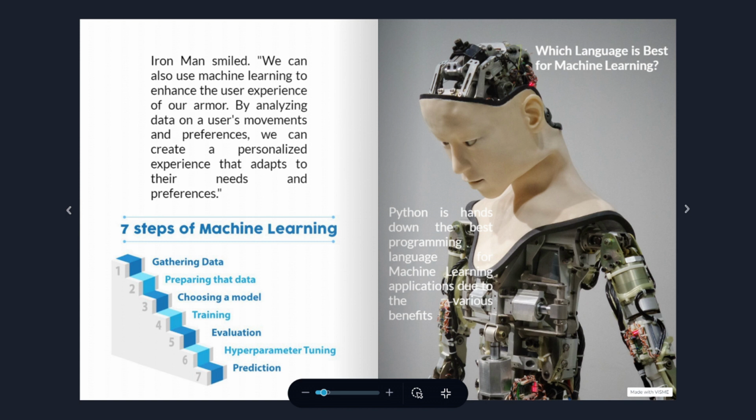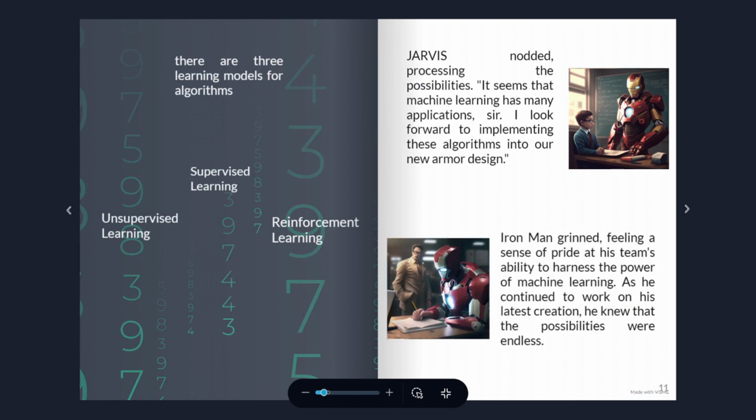Python is hands down the best programming language for machine learning applications due to the various benefits. There are 3 learning models for algorithms: supervised learning, unsupervised learning, and reinforcement learning. Jarvis nodded, processing the possibilities. It seems that machine learning has many applications, sir. I look forward to implementing these algorithms into our new armor design.